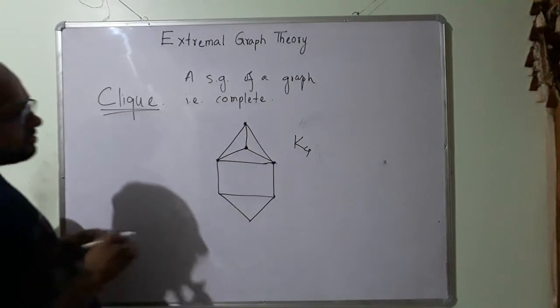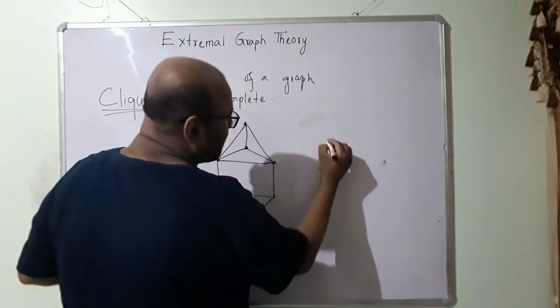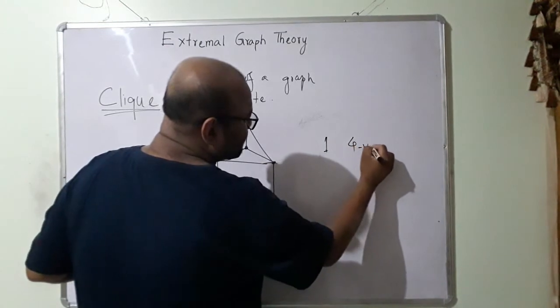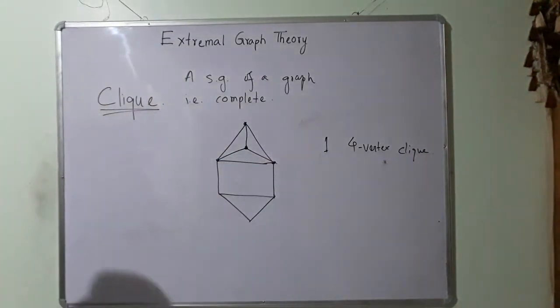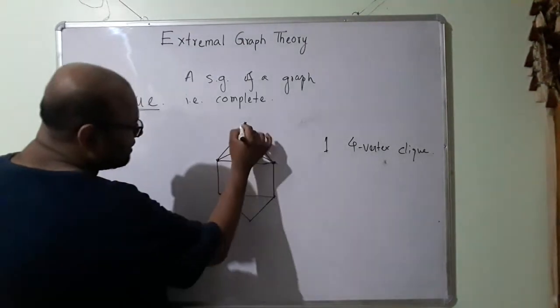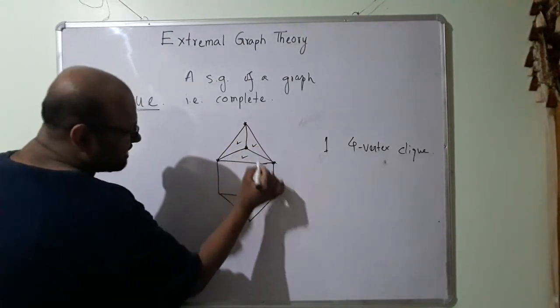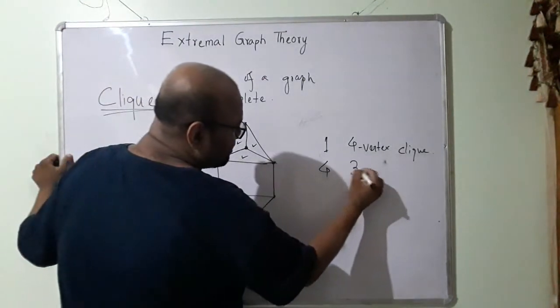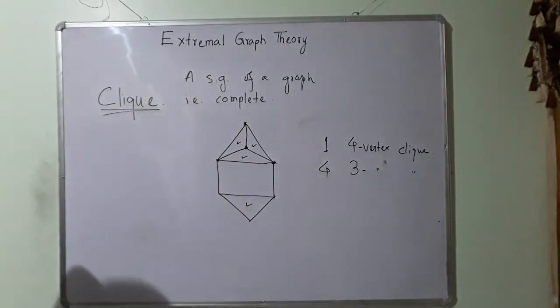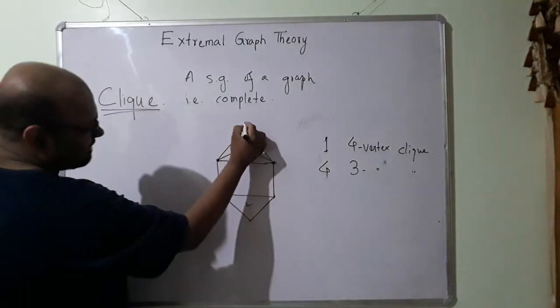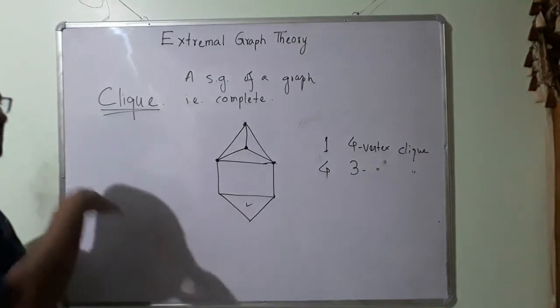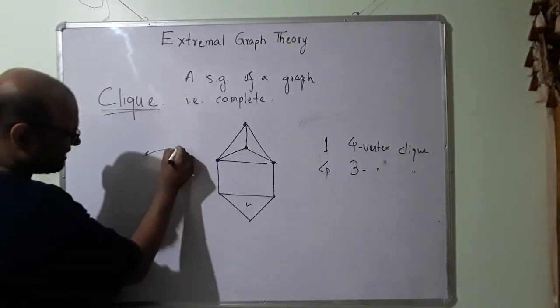Alright, so I have a 4 vertex clique. Is there any other complete graph? This is a K3, this is a K3, this is a K3, this is a K3. I have 3 vertex cliques. Is there any other complete graph smaller than K4? If I take each of the edges, it will be a 2 vertex clique, K2. K2 is essentially a line.